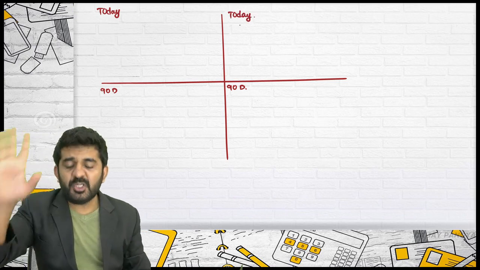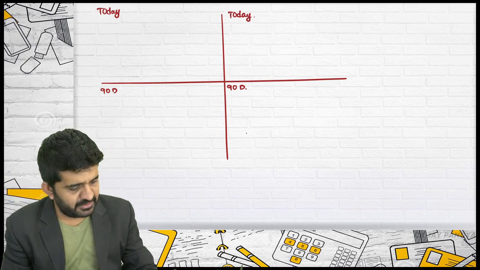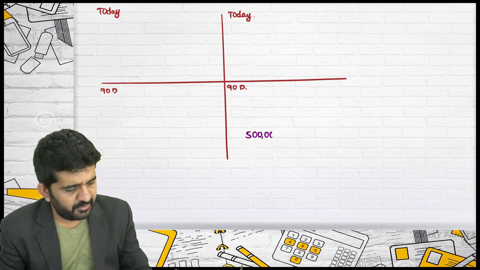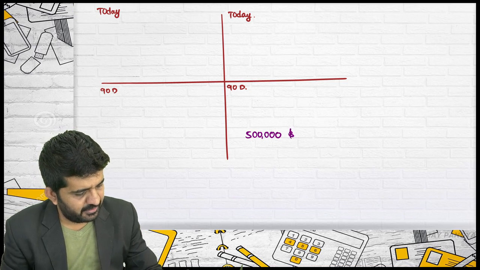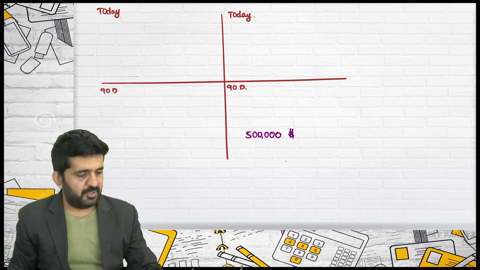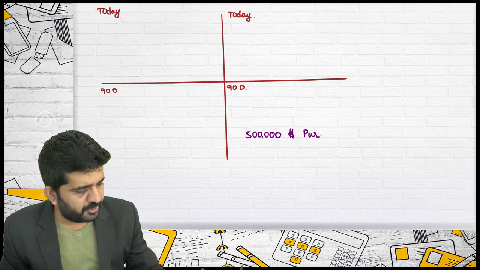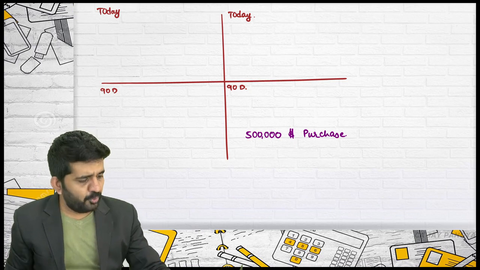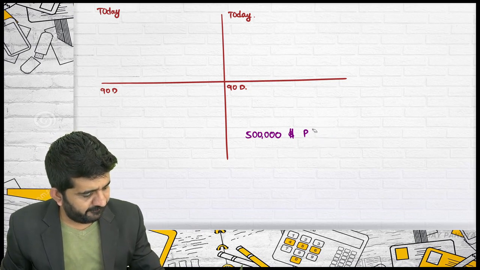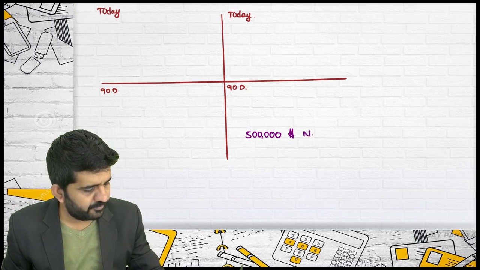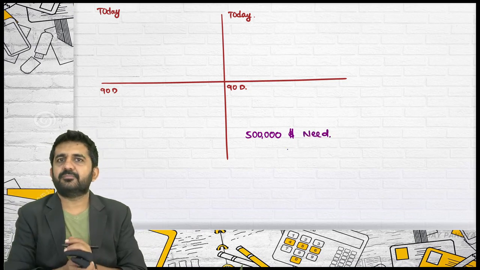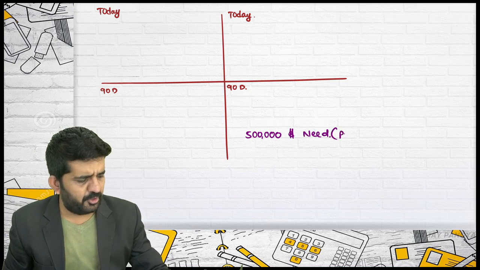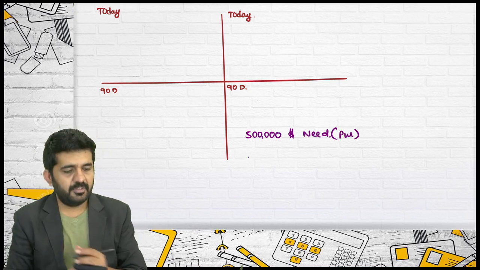Start. First, what do you want after 90 days? You want $5 lakh after 90 days, which means you will have to purchase this $5 lakh. Try to concentrate. Even if you write down purchase, it is absolutely alright.